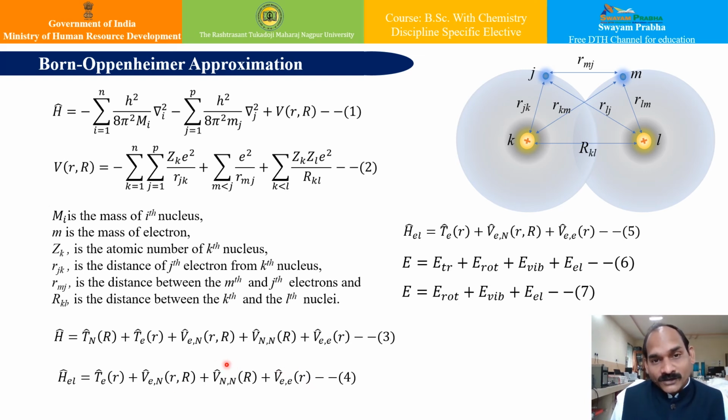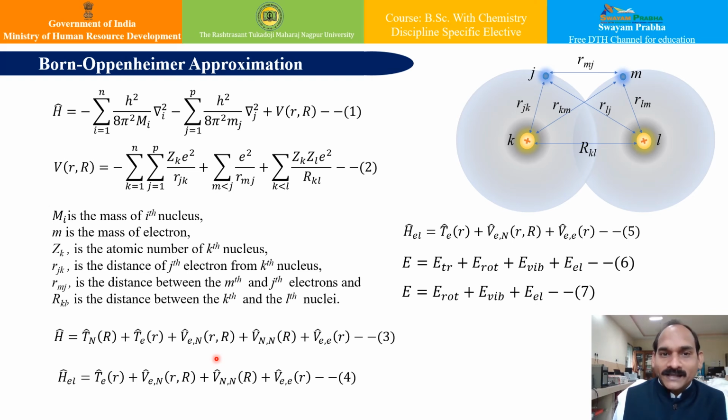Now, in the majority of cases, the distance r between two nuclei remains constant, and hence this term can also be neglected, because it will only shift the eigenvalue by some constant amount.